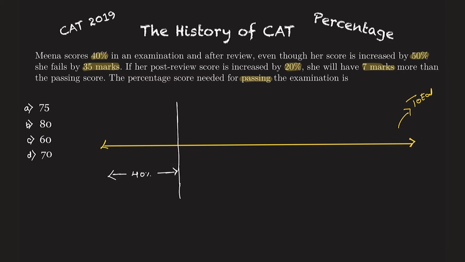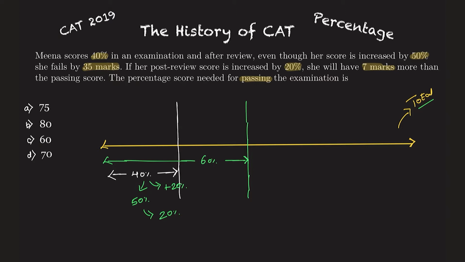After the review, her score is increased by 50% of the 40%. So you can say this is 40. What is 50% of 40? Which is nothing but 20%. Correct? Which means her 40% becomes plus 20%. If I add 20% to that, what will be the new percentage? That will be nothing but 60%. So she scored 60% after the revaluation. Earlier she scored 40% of the total marks, then she scored 60% of the total marks.